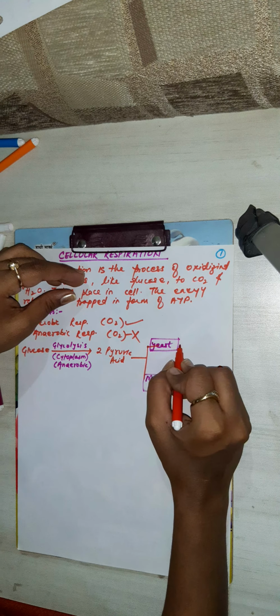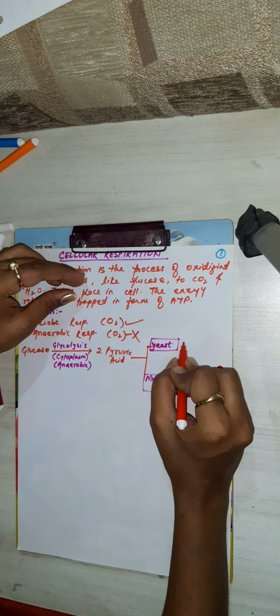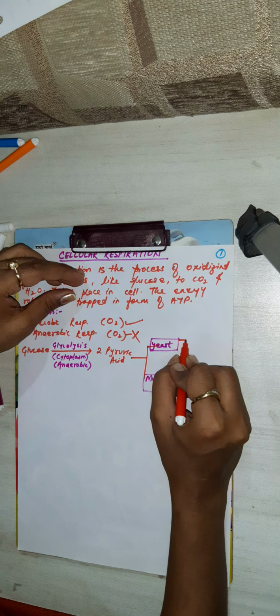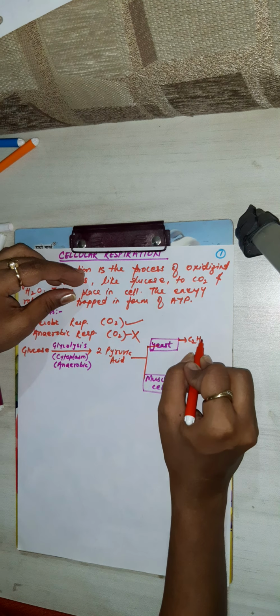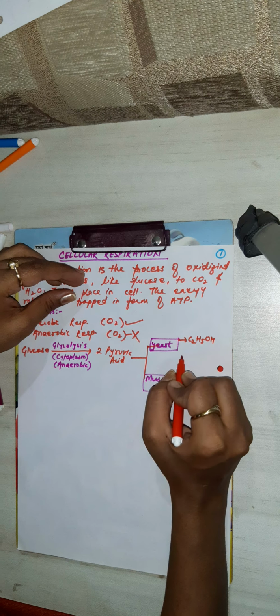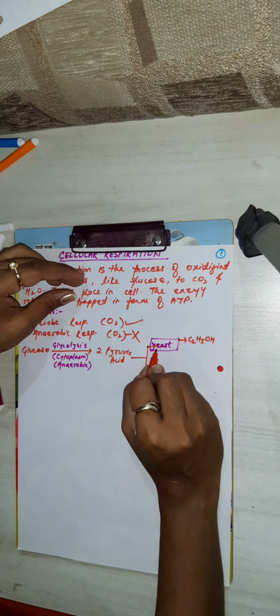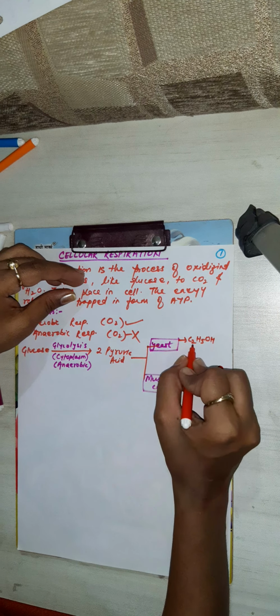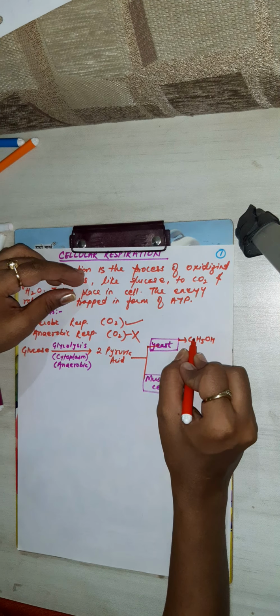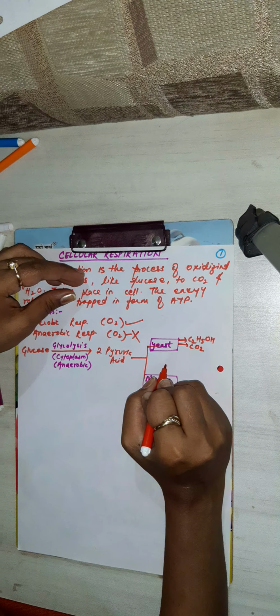The pyruvic acid will break into ethanol, and it will also give out CO2. It's a 3 carbon compound, pyruvic acid. So we get 2 carbon, and 1 in the form of CO2.